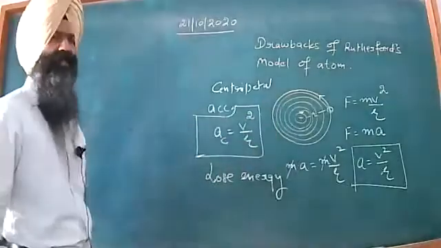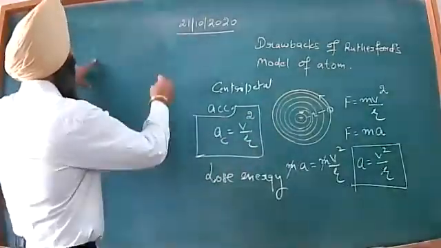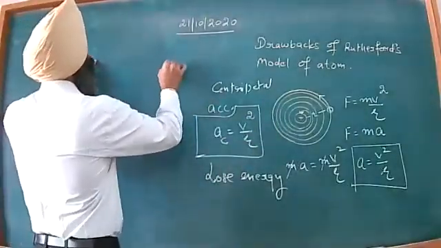And this indirectly means that the existence of the atom